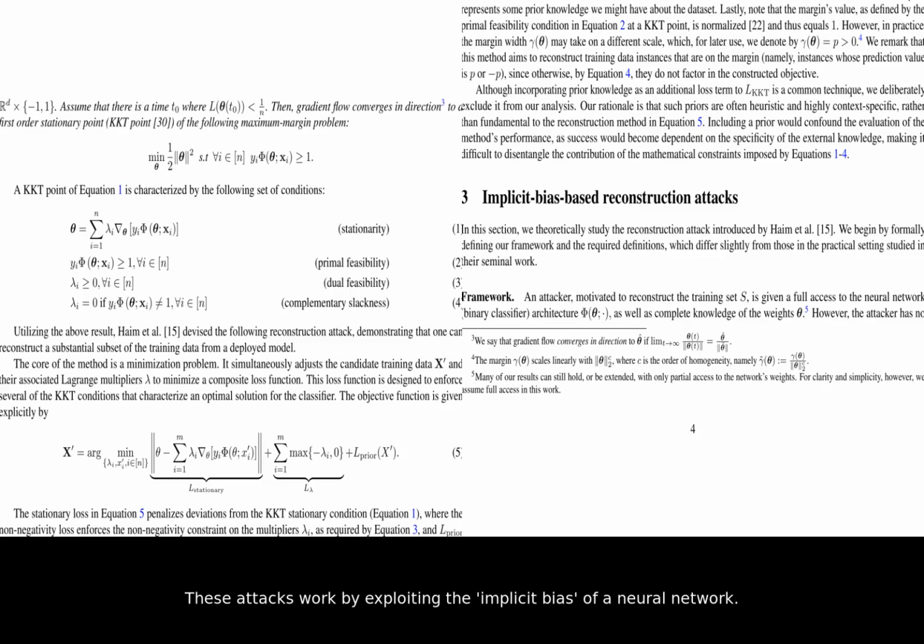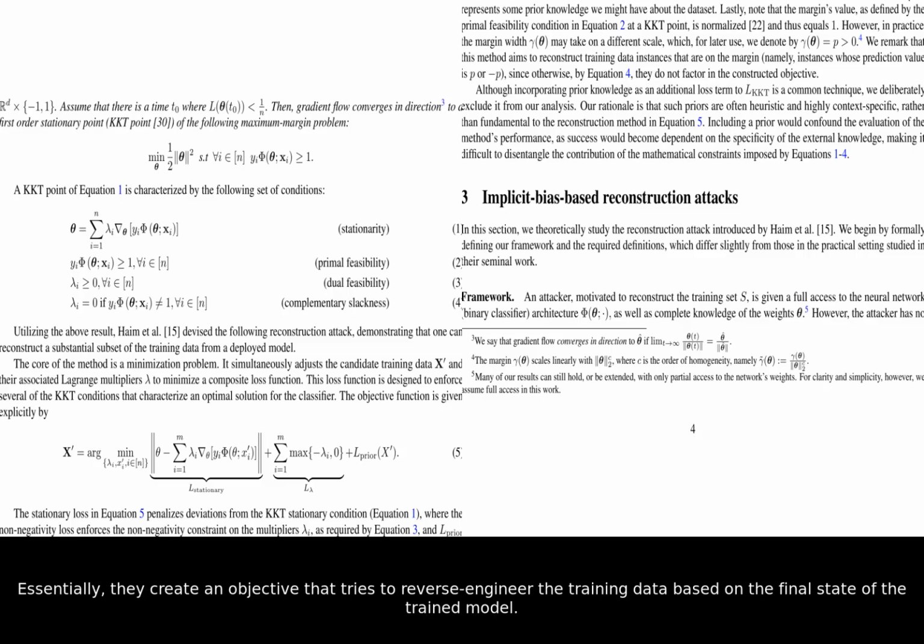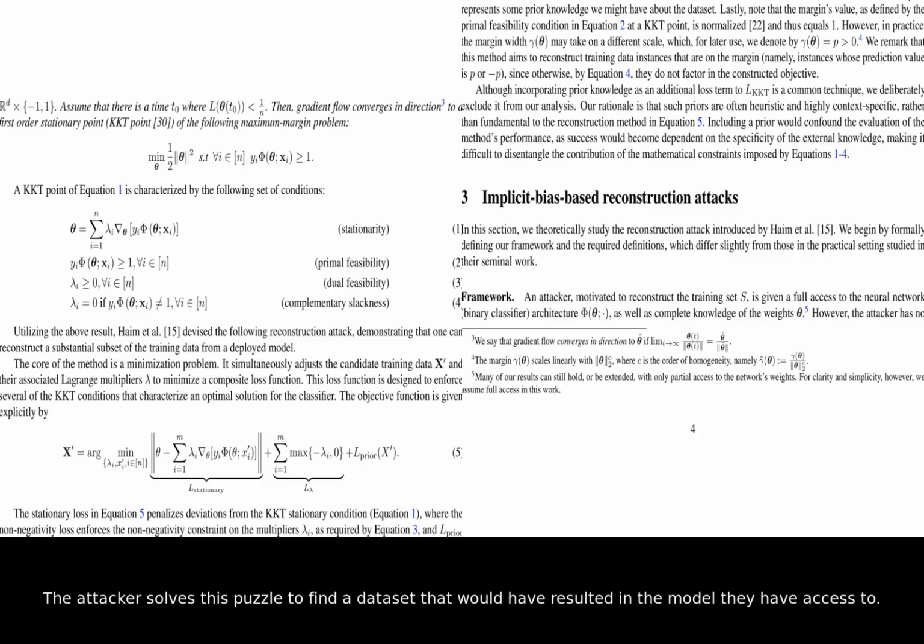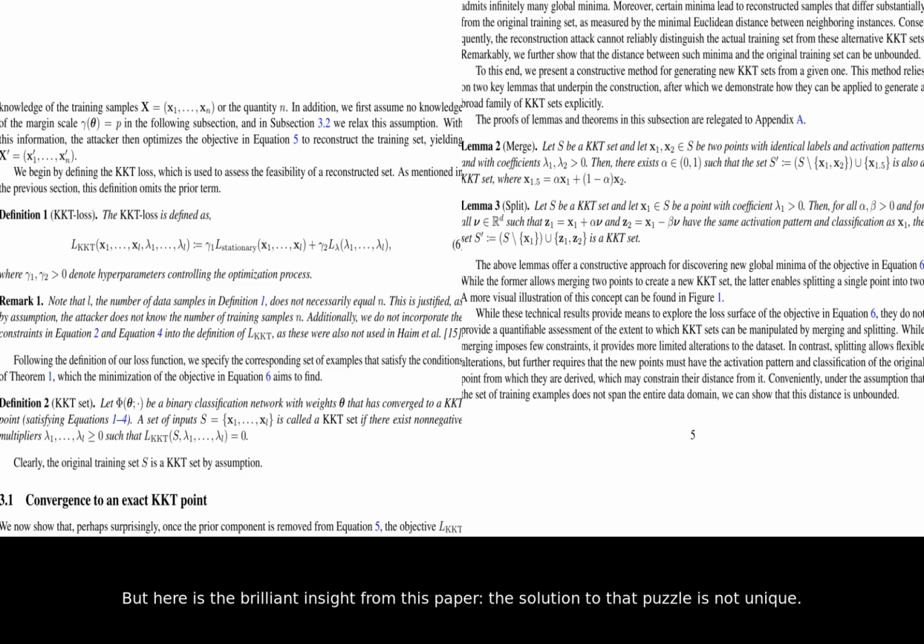These attacks work by exploiting the implicit bias of a neural network. Essentially, they create an objective that tries to reverse engineer the training data based on the final state of the trained model. The attacker solves this puzzle to find a dataset that would have resulted in the model they have access to. But here is the brilliant insight from this paper: the solution to that puzzle is not unique.